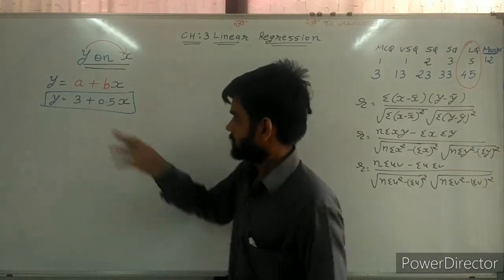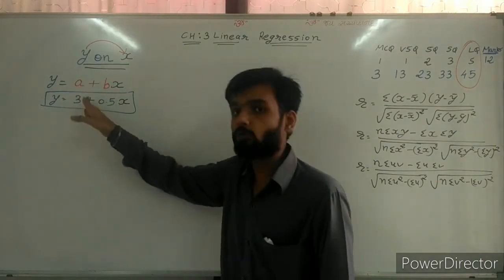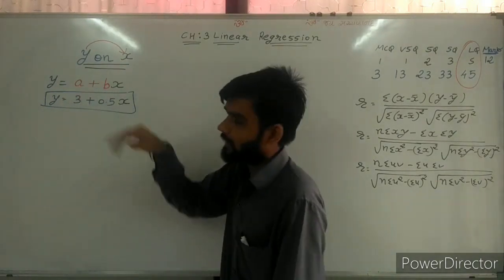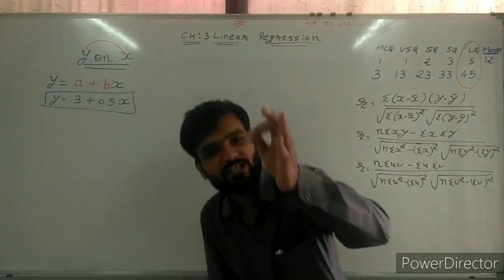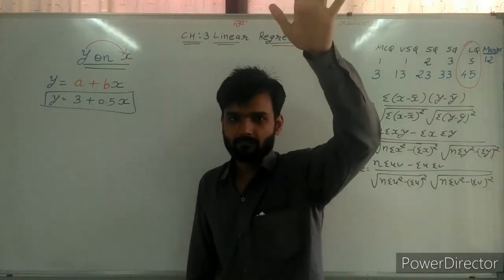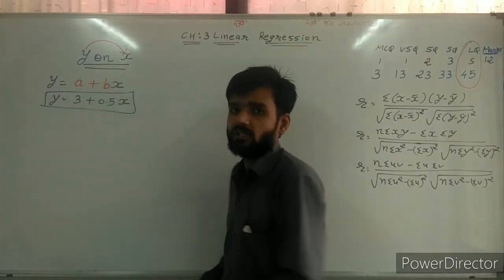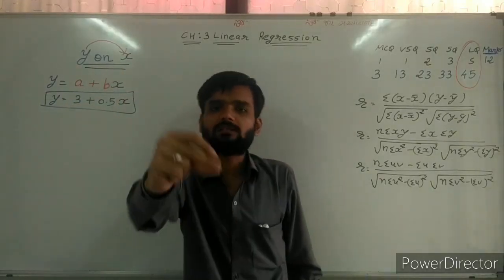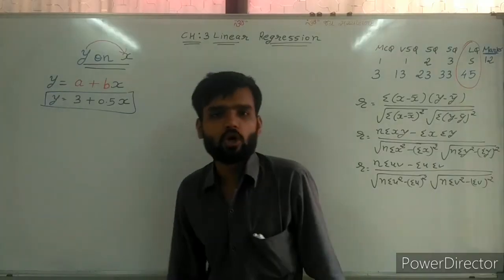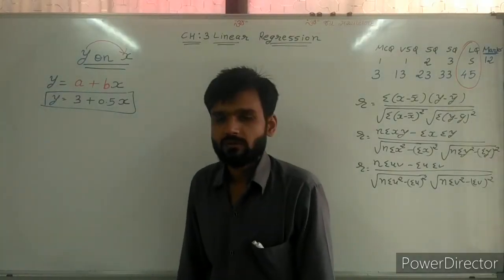So sir, how can we find the value of a? How is 3 there? How is 0.5 there? Now that we need to understand. What is the formula of a? What is the formula of b? If you know those formulas, then it becomes easy for all of you.